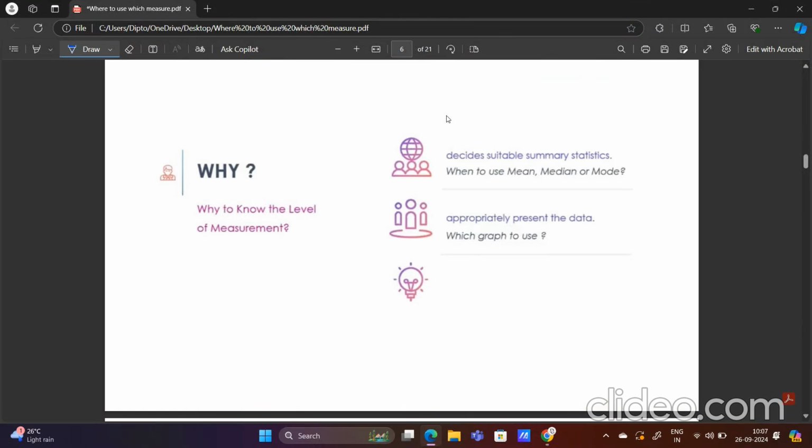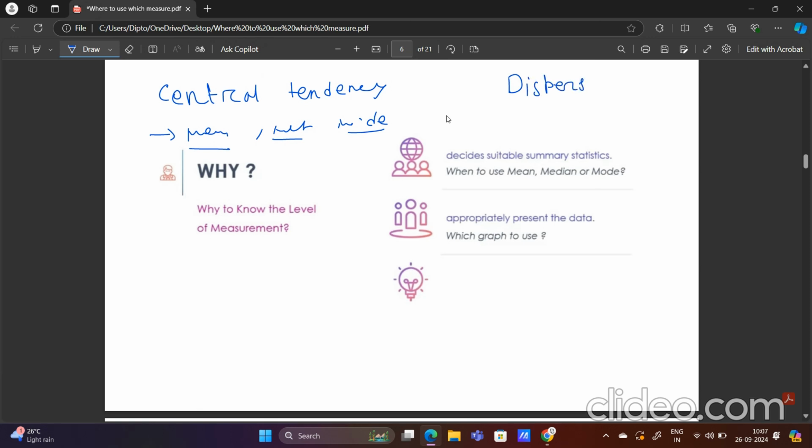So basically, we know there is central tendency, measures of central tendency. In measures of central tendency we know some measures like mean, median, and mode, right? These are the measures of central tendency, and there are some measures of dispersion as well. In the measures of dispersion we basically take range, SD, variance, quartile range, interquartile range, quartiles, percentiles.